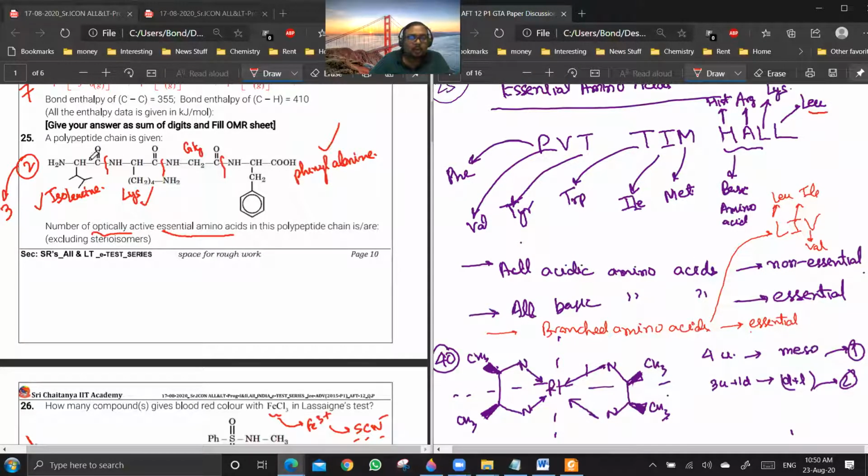But if the structures are given, you see isoleucine, this is a branched molecule, so it is bound to be an essential amino acid. This one has an NH2 group, it's a basic amino acid, so it has to be an essential amino acid. This is again phenylalanine, which is also an essential amino acid. So the answer should be 3, not 2. So there will be a key change here.